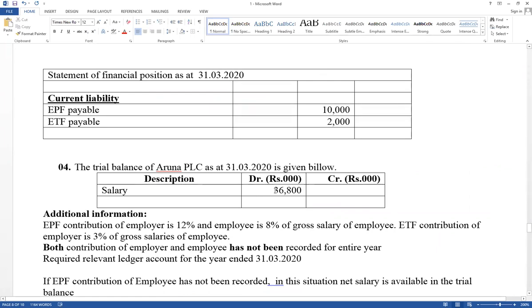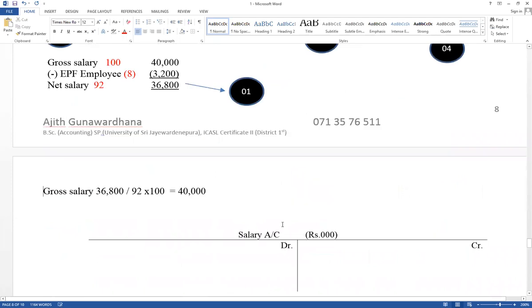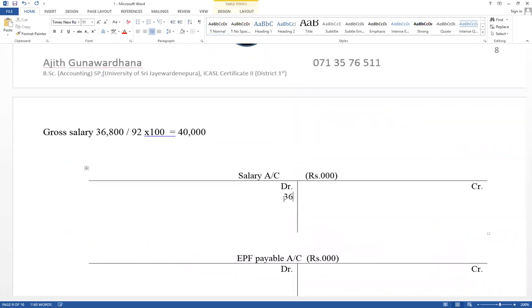Now it cannot be written as cash. This value should be included in the salary account as a balance brought forward, 36,800. Step number 1 recorded already. It is available in the trial balance. 36,800, that value in salary accounts. If it has given a balance in the trial balance, it should be included as a balance brought forward. This is the value paid in cash as a salary. It has recorded already. Cash account credit, salary account debited. It has given trial balance. Therefore, now here it cannot be written as cash.